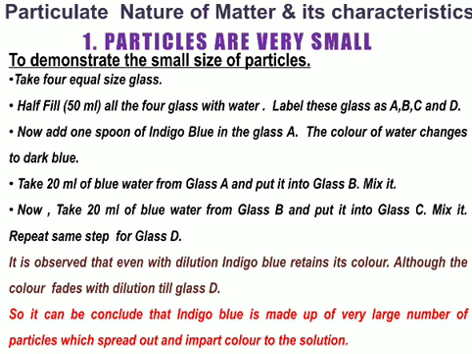Now add 1 spoon of indigo blue, which is available in your house also, in glass A. The color of the water will change to a dark navy blue. Now take 20 ml of the blue water from glass A and put it into glass B and mix it. Repeat this step for glass C and then for glass D. Every time take 20 ml of water from B, put it in C, then from C put it into D.